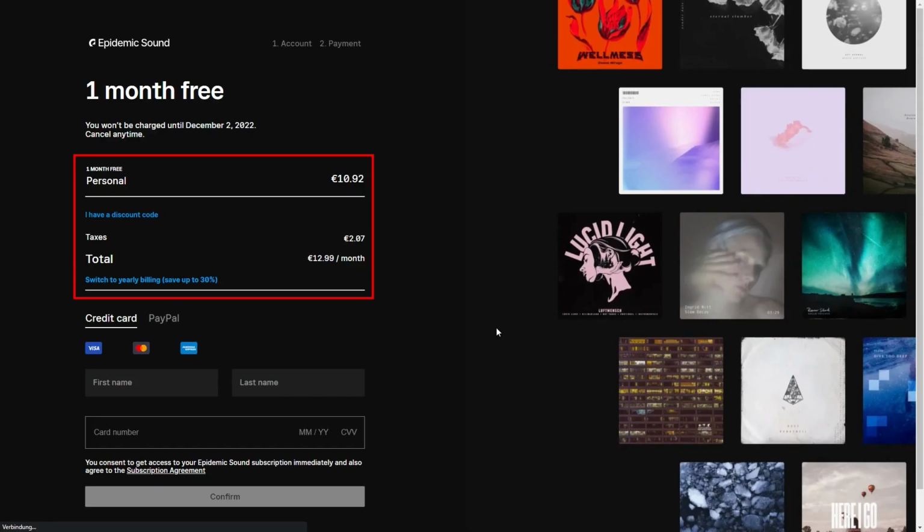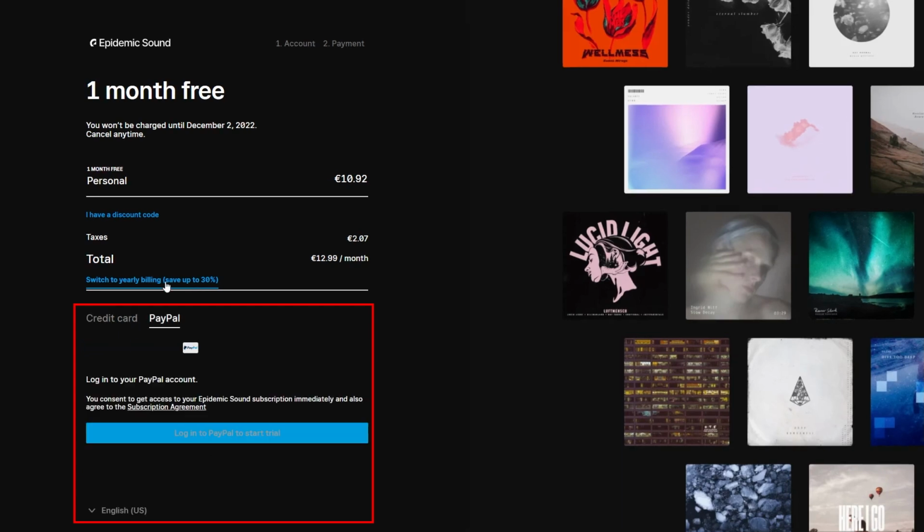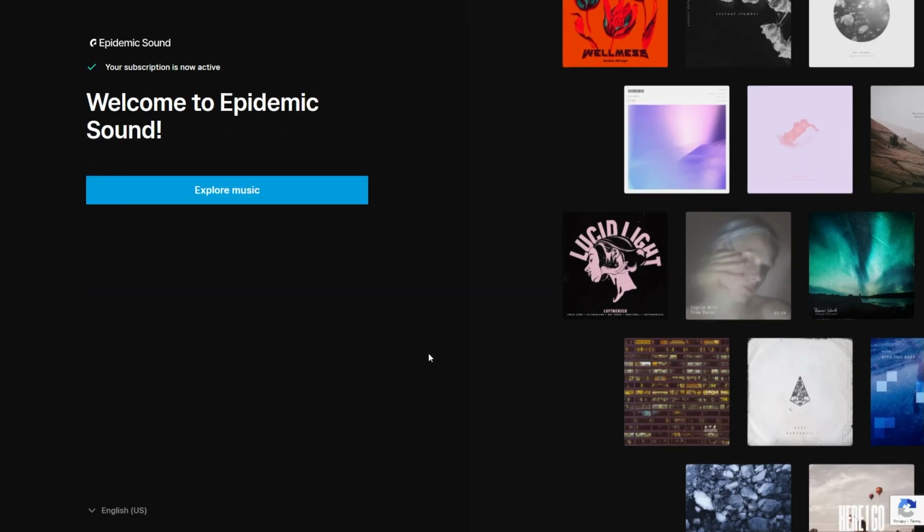In the last step, we see our selected subscription again, where we can also switch to an annual subscription directly, and we have to enter a payment method, which will be charged after the free trial period. Here we can pay with a credit or debit card or via PayPal. Now our account is successfully set up and we can use Epidemic Sound.